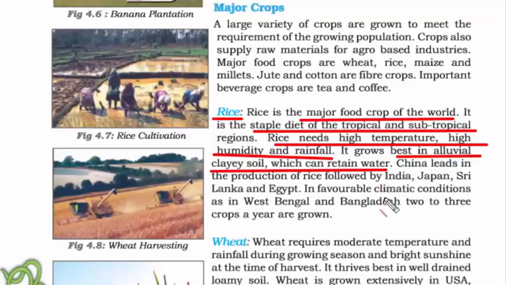And if you see, most of the rivers that originate in India are in the central portion of the country, a little bit above and below the Deccan Plateau. So you have all the conditions that are fulfilled for rice production. So it is pretty easy to remember where rice is grown and why. China leads in the production of rice, followed by India, Japan, Sri Lanka and Egypt.